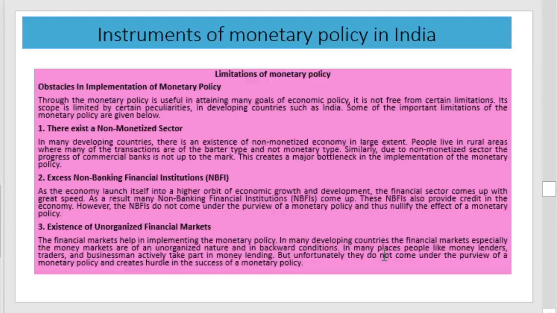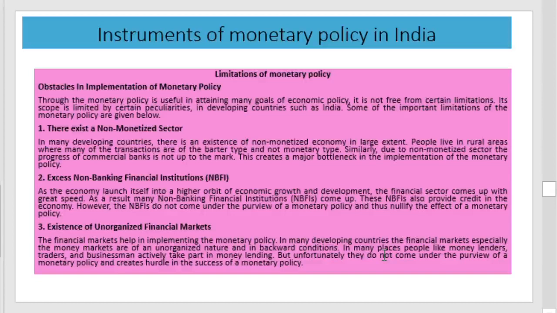We know that especially in India or in underdeveloped countries, there will be a parallel economy or non-monetized economy, and this non-monetized or parallel economy is not under the control of the Reserve Bank. The central bank can control the monetized sector only, and even if the central bank issues directions or proper guidance in the monetized market, it will not function as long as the non-monetized or parallel economy is strong.